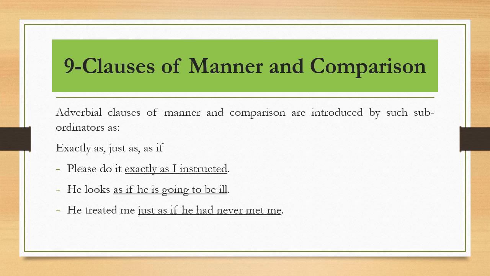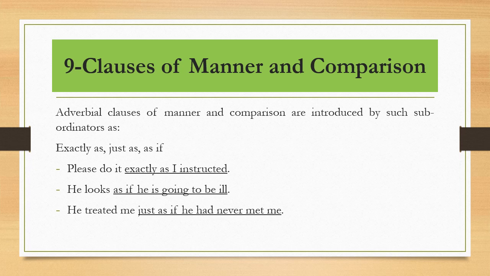He treated me just as if he had never met me. Look at the tense. It is in past and it gives us the implication of the opposite of the fact, something untrue.